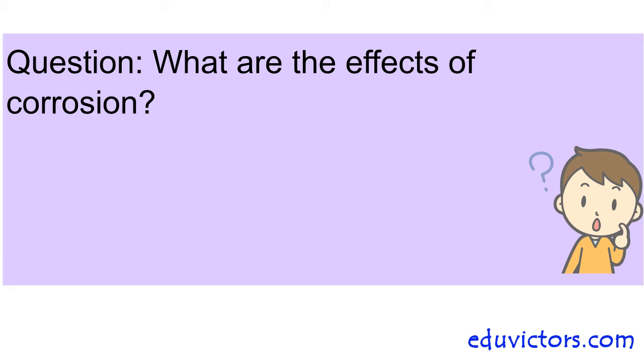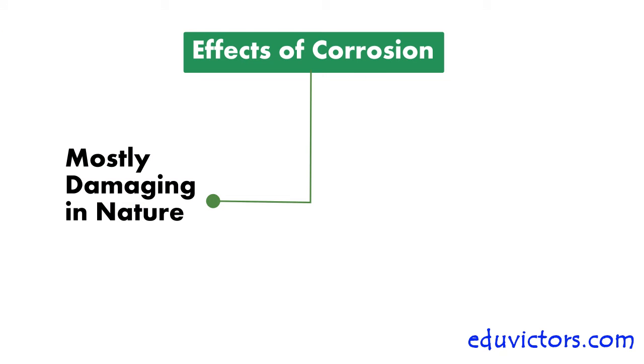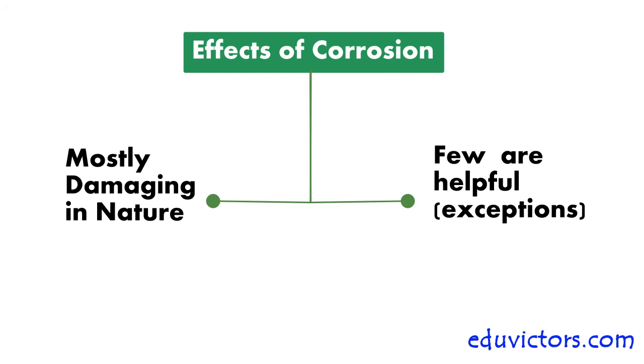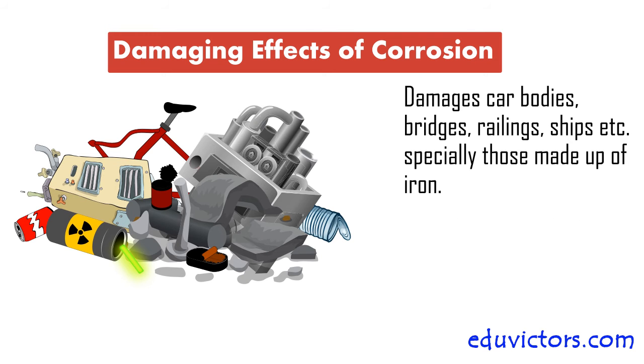What are the effects of corrosion? Mostly the effects of corrosion are damaging in nature, but there are few exceptions. Corrosion causes damage to automobiles, car bodies, bridges, iron railings, ships, and objects made up of metals, specifically made up of iron.